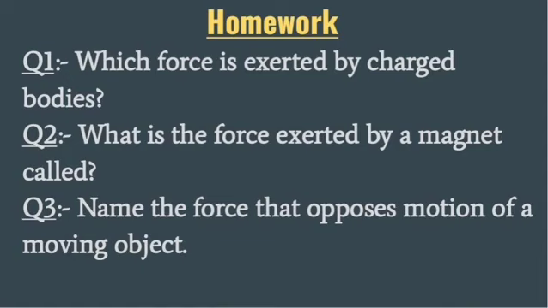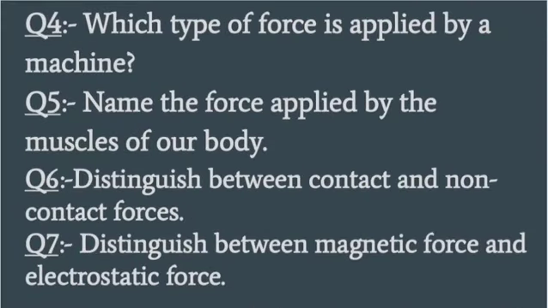In the third question, you have to write the name of the force which opposes the motion of a moving object. Question number 4: which type of force is applied by a machine?